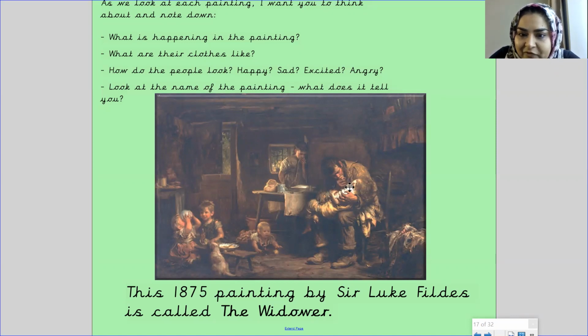You can see that the father is nursing the sick child. There's little children just walking around, and it's one little shabby hut. The eldest child and the dad are covering their mouth, so they might be covering a cough, or they might be very upset.